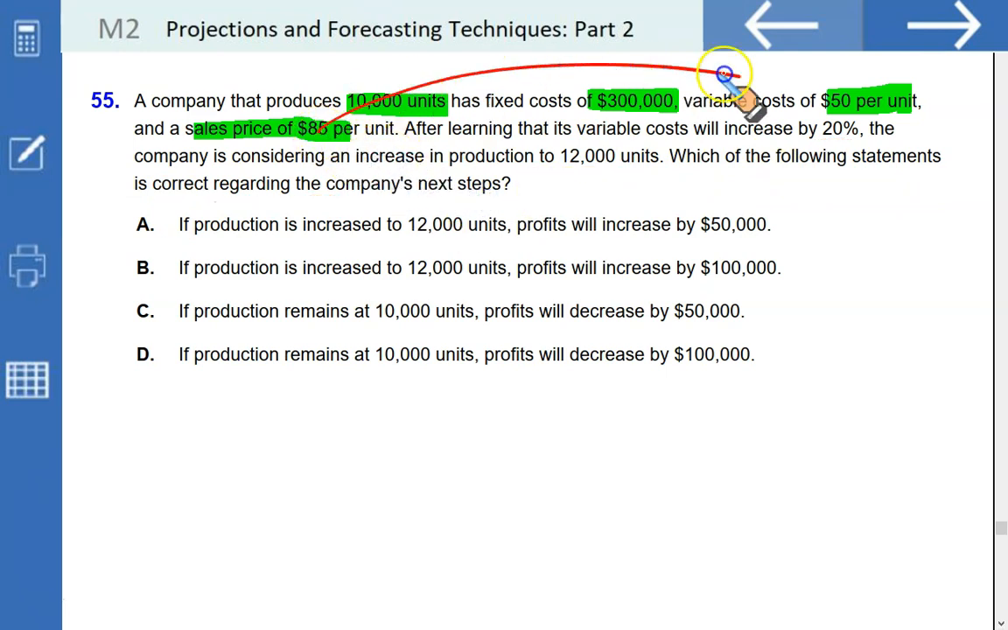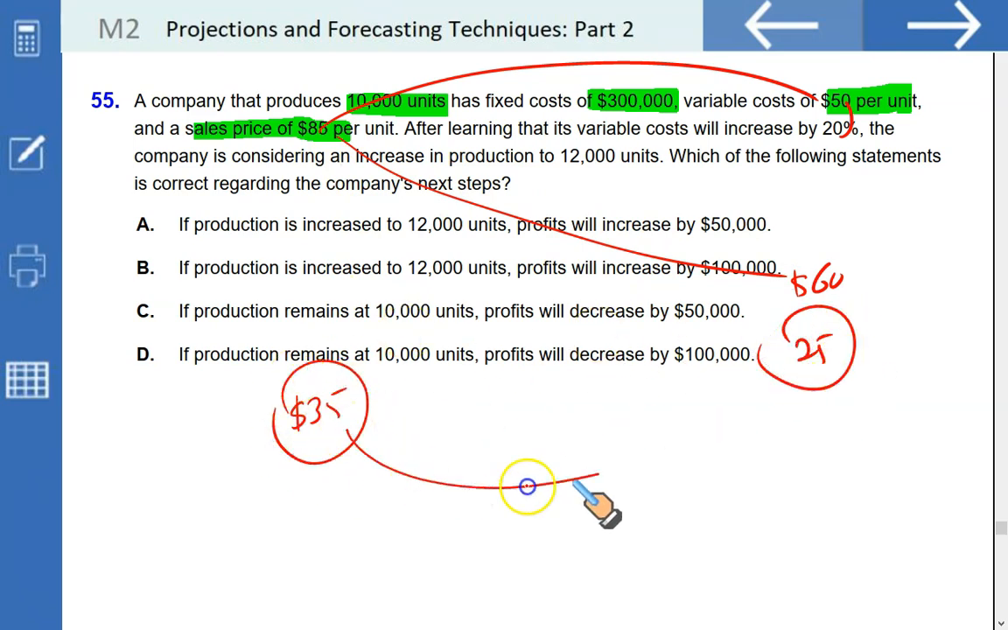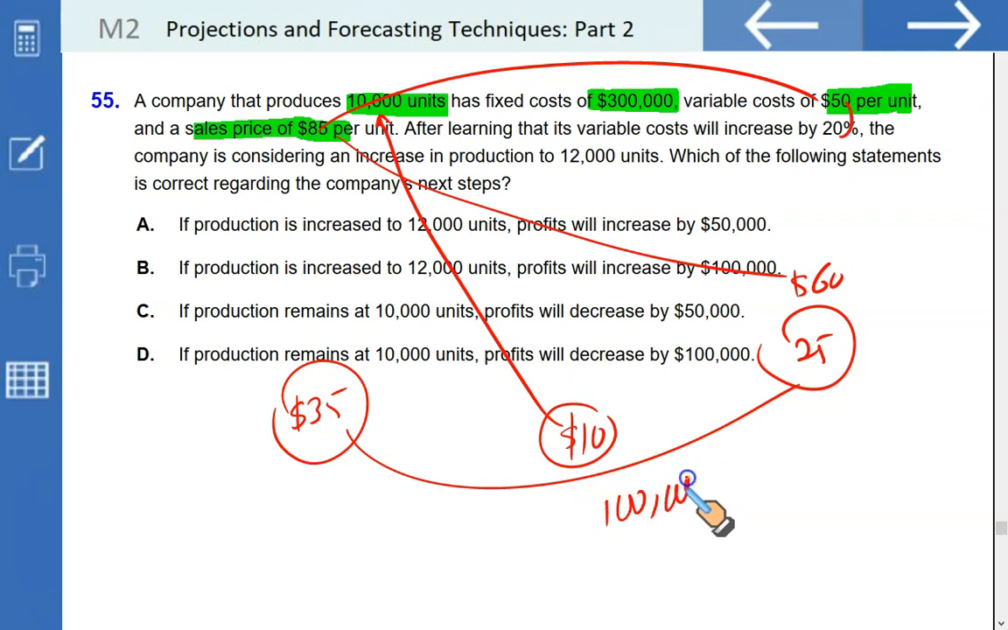Right now our contribution is the difference between 50 and 85, that is $35. But when the variable cost goes up by 20%, in that case the $50 variable cost will jump to $60, so contribution will fall from 35 to 25. So basically your contribution will fall from 35 to 25, that is a $10 decrease, and in that case this would result in 10,000 units sold right now multiplied by 10. You are going to lose $100,000. If the production remains at 10,000 units, profits will decrease by $100,000.